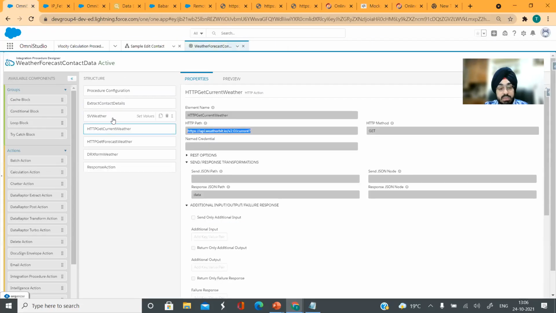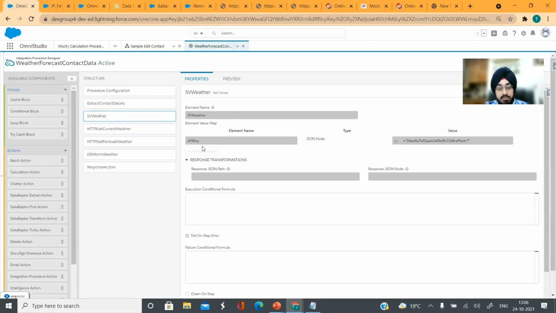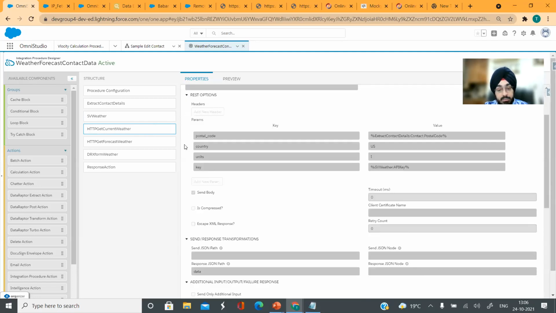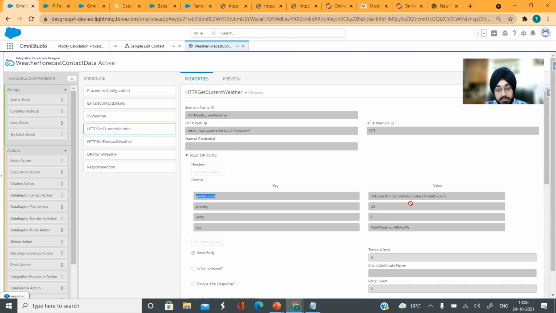So anything which is constant for me, I can hard code it using a set values. So I've defined API key here. My API key is here. Then within REST options, what I've done here is I have kept that URL, which is not going to change basically. And then postal code is something that I am fetching from extract contact details :contact postal code. So something that is being fetched from this Dataraptor extract. I'm using the complete JSON path right here for postal code.